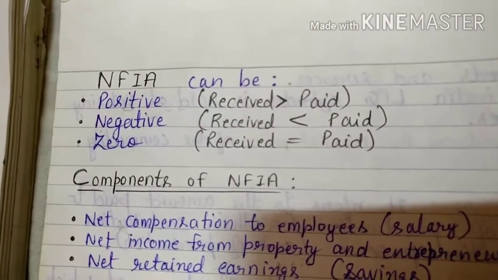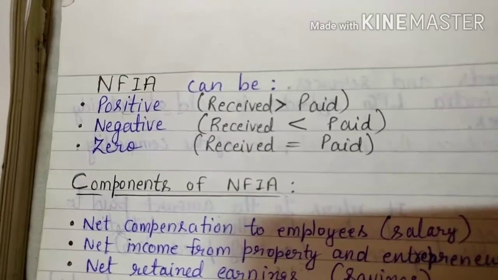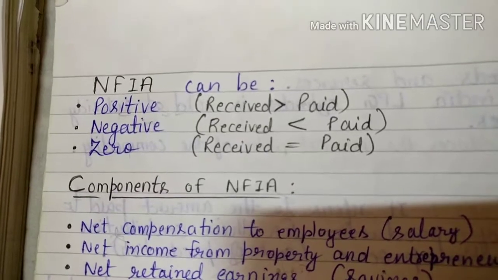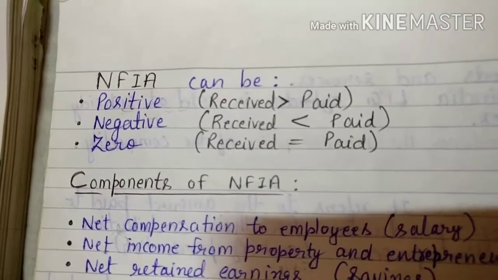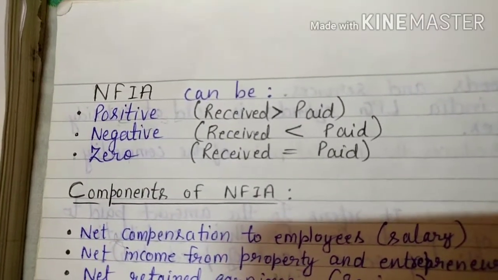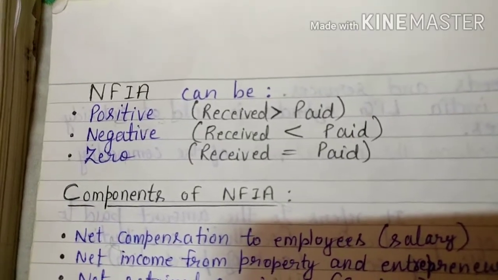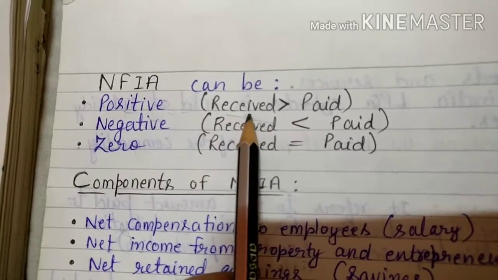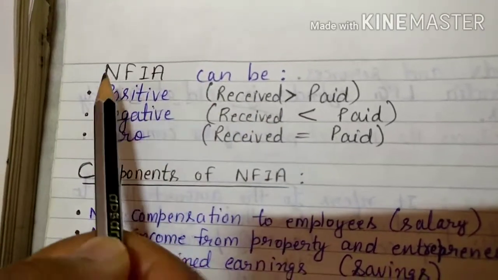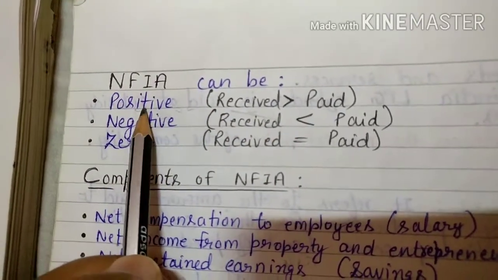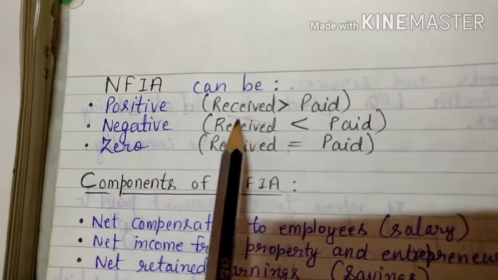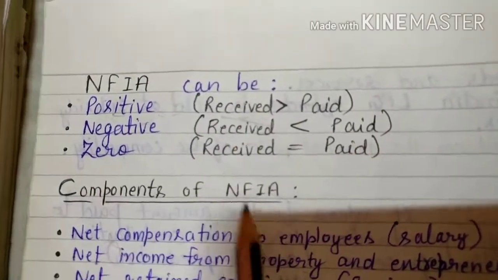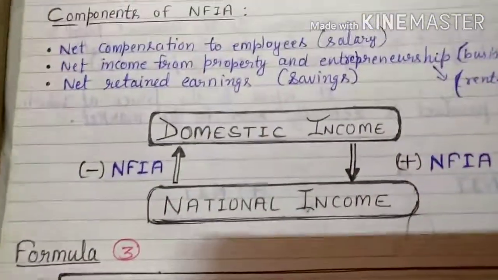In the example I gave, Virat Kohli and MS Dhoni earned 20 lakh from abroad, which we received, and David Warner and Malinga earned 15 lakh. The amount received by our cricketers is more, so our NFIA is positive. It becomes negative when our received amount is less than the paid amount, and zero when both are equal. I hope it is clear to you.